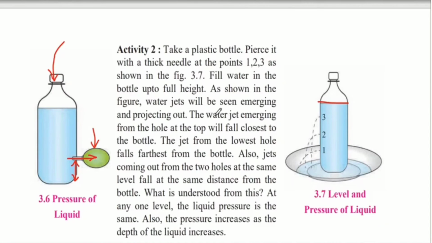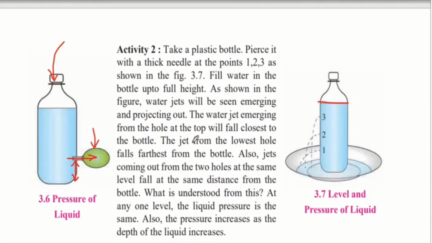The water jet emerging from the hole at the top will fall closest to the bottle. Here hole number 3 is right on top, and the water jet falls very close to the bottle as compared to 1 and 2. The hole which is right at the bottom pushes the jet furthest from the bottle.